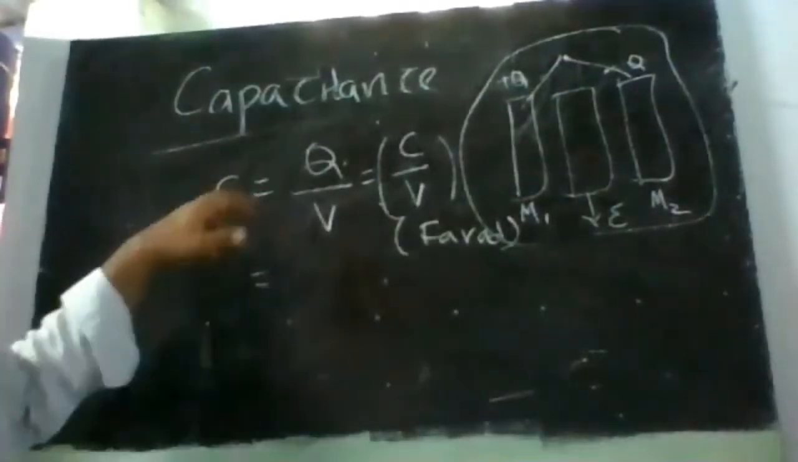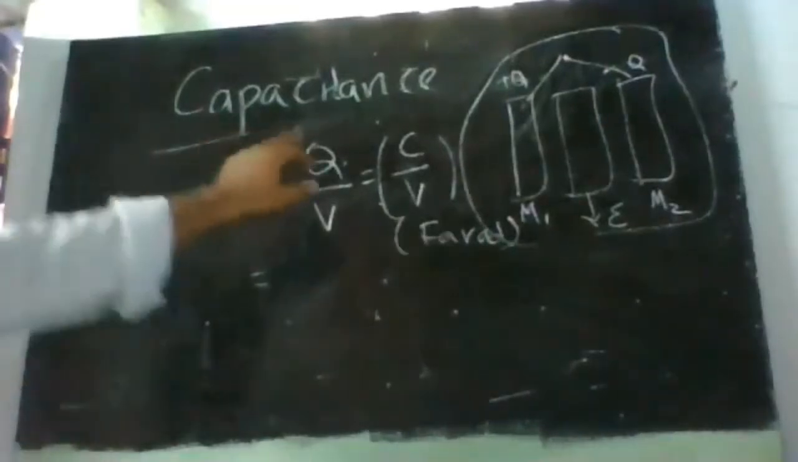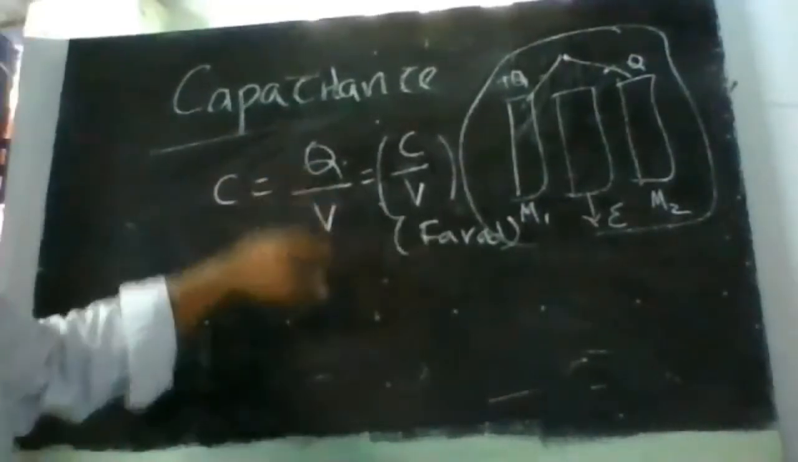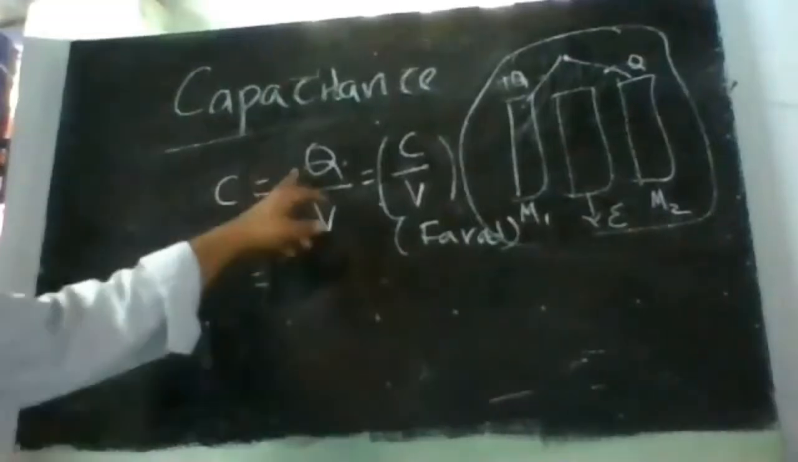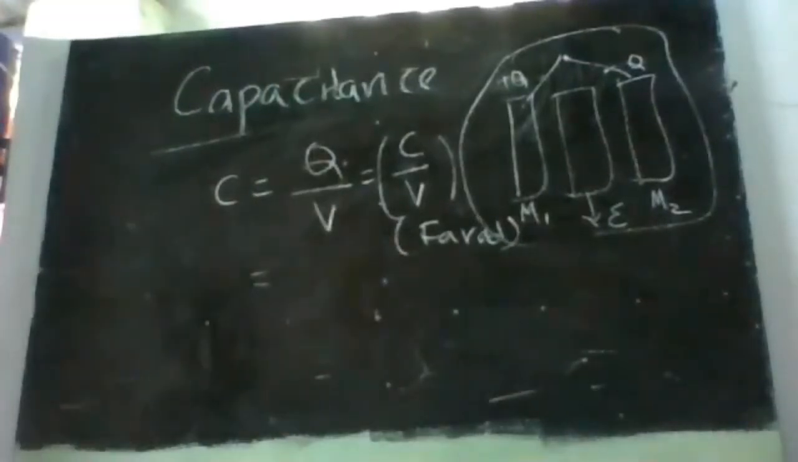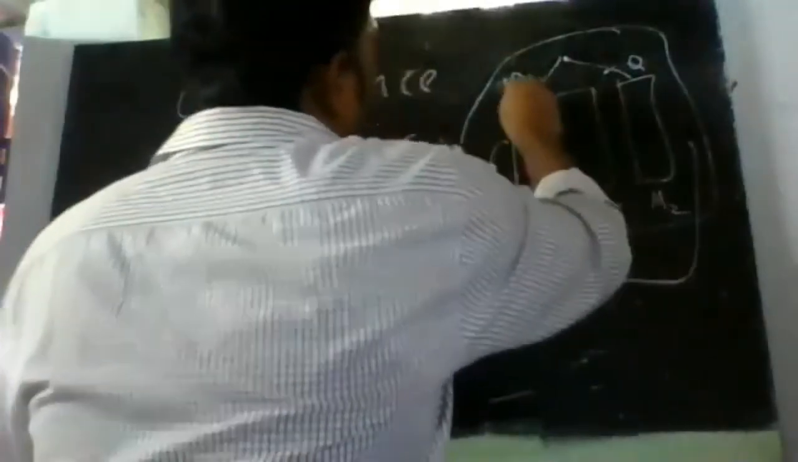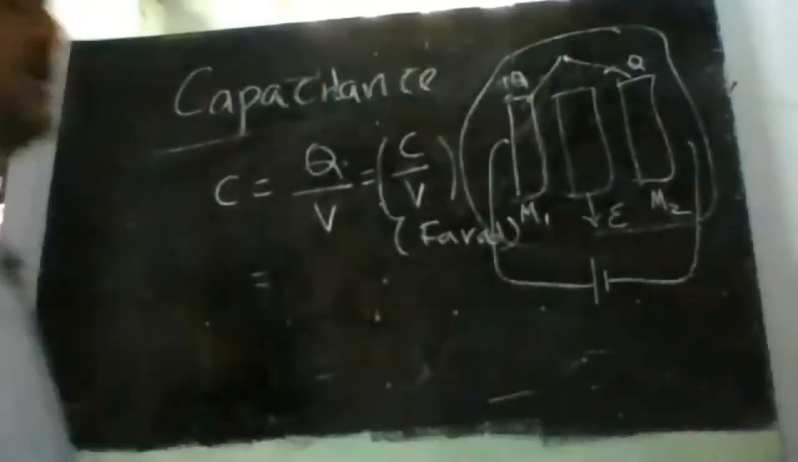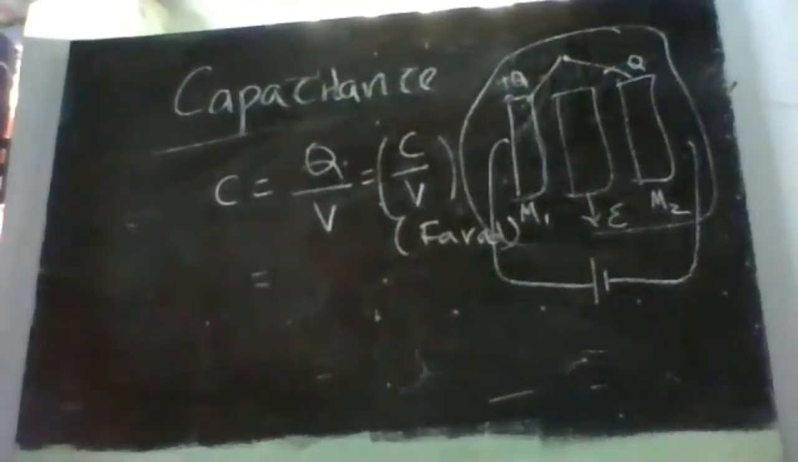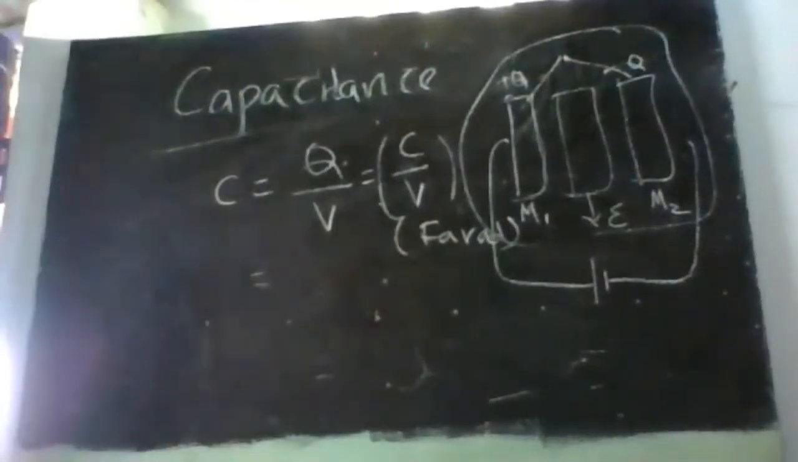Basically, capacitance can be measured as the amount of charge generated to the potential applied. What is the potential you have applied between the two plates to the charge produced on the conductor? That will give us the capacitance of the material. So C is equal to Q by V.